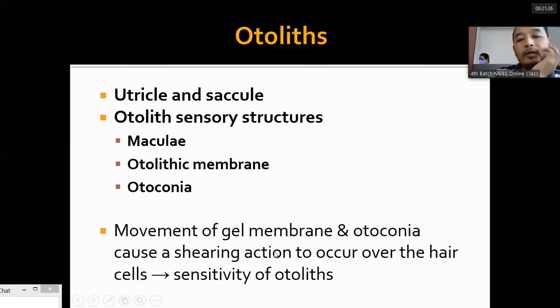Now, the movement of this gel membrane and the otoconia, because of inertia, causes a shearing movement of the cilia of the hair cells. This is the cause of the sensitivity of the otoliths.